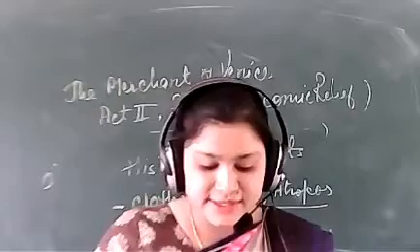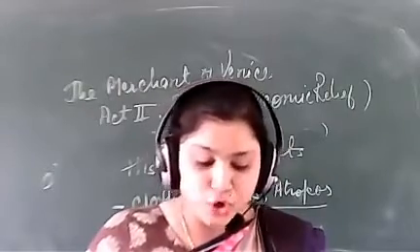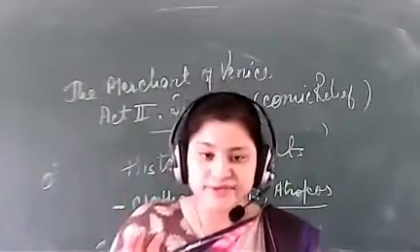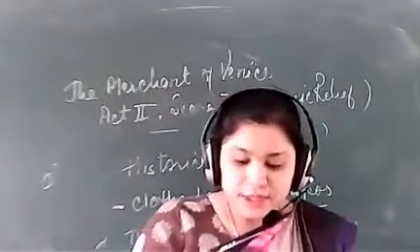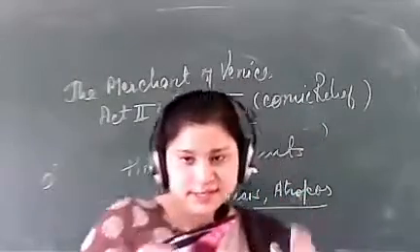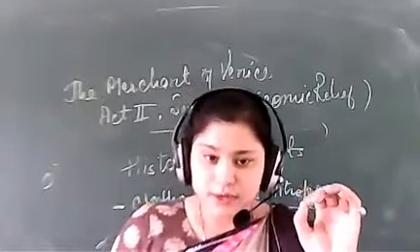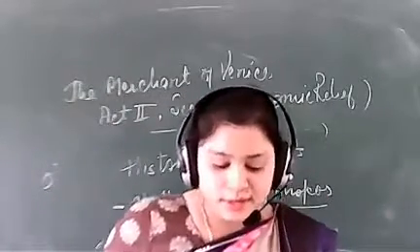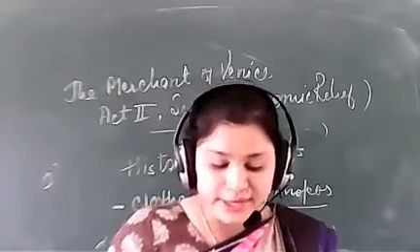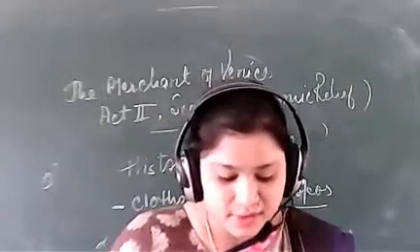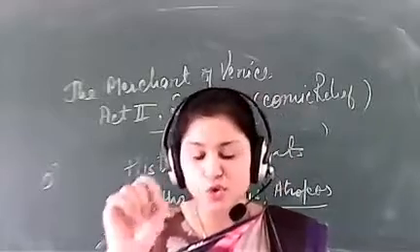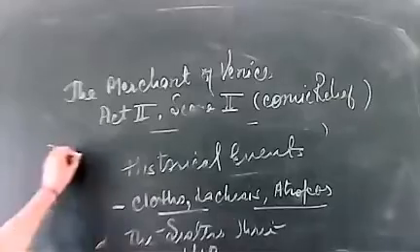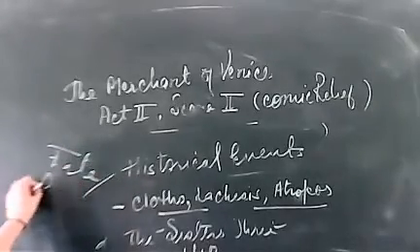Lachesis measures the thread of life allotted to each person, and the third one, Atropos, was the cutter of the thread of life. Clear? Now see, it is believed in Greek mythology that these sisters write the destiny of a person or a boy who was born in Greece or in Greek time. They were commonly known as fate or destiny.